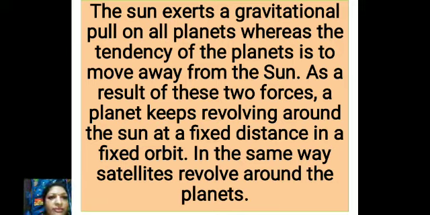A planet keeps revolving around the sun at a fixed distance in a fixed orbit. In the same way, satellites revolve around the planet. Even satellites move away from the planets. So all the planets have their own orbit and they don't bang into each other because the tendency is to stay away from each other.